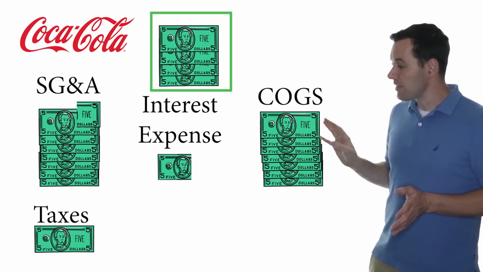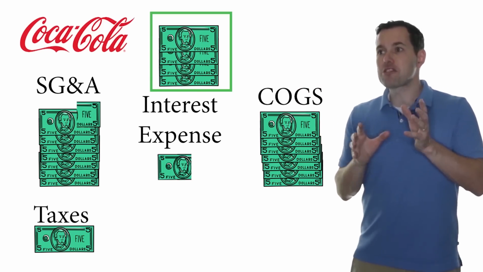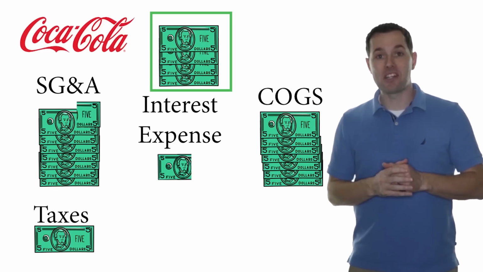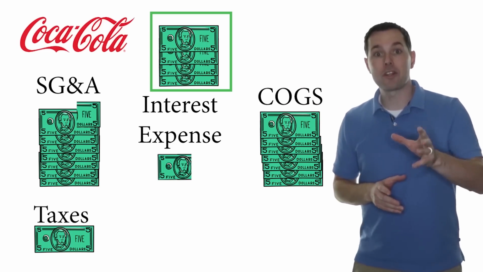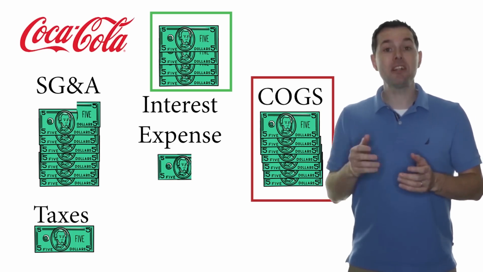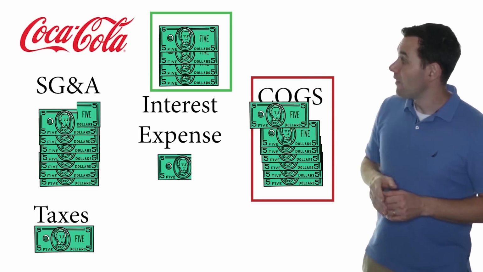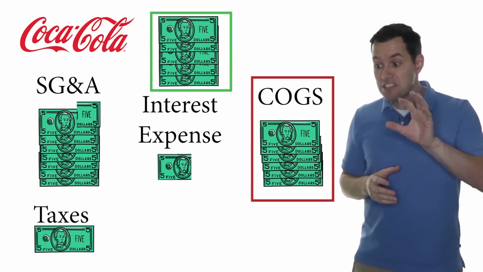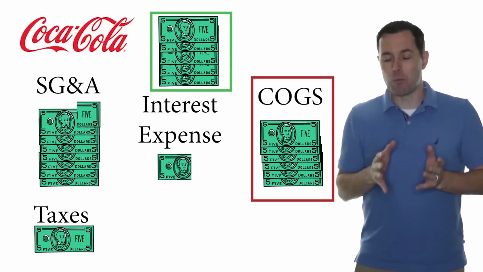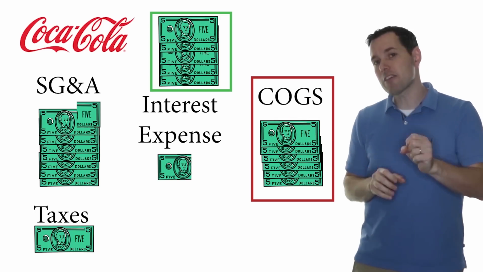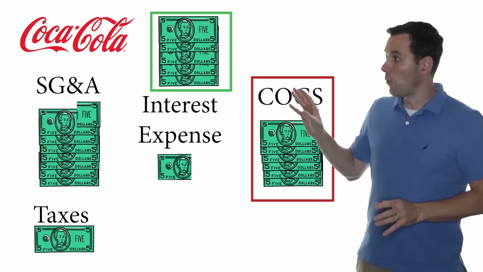Just creating this type of visualization allows us to better understand what's happening with the company. So if management comes out and says that they've lowered their cost of goods by 10% or increased it by 10%, we know that the number at the top will get bigger or smaller depending on what they've done. This gives us a true understanding of what's happening with the business, and I believe this would meet the criteria that Warren Buffett has laid out, that you need to truly understand a business before you invest in it.